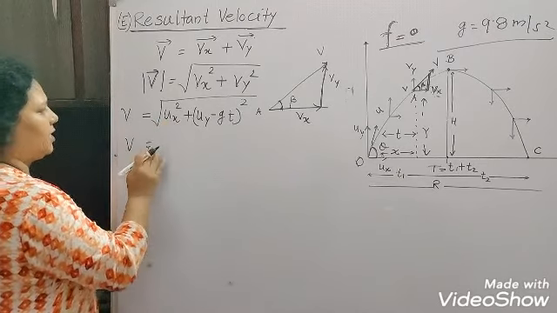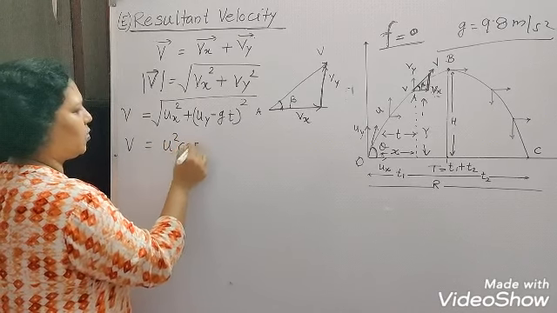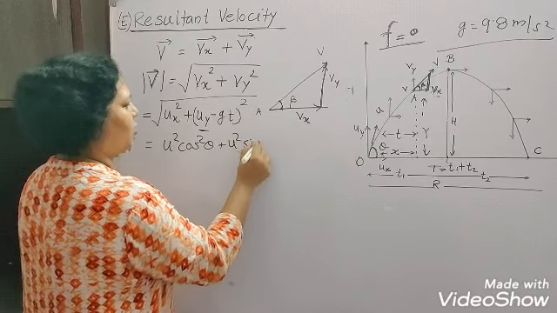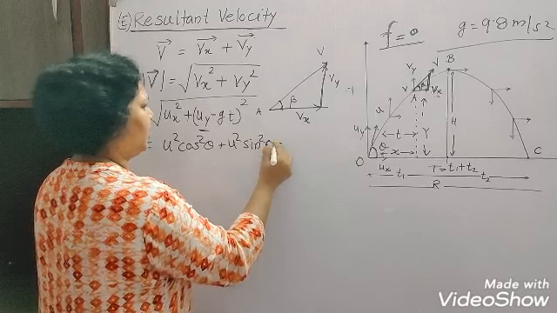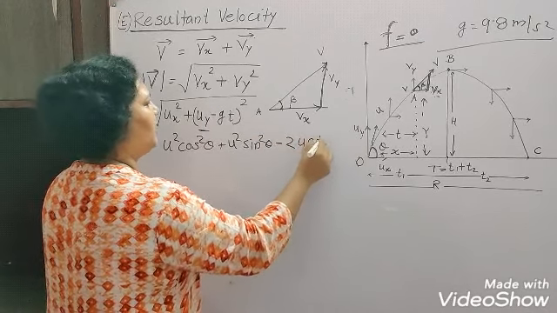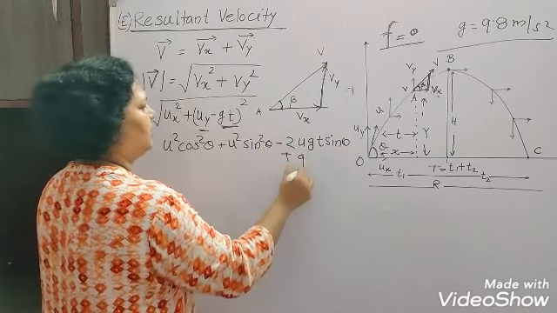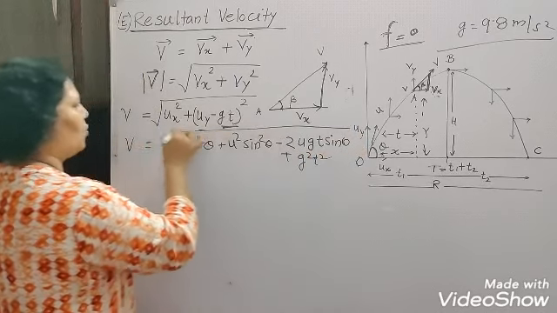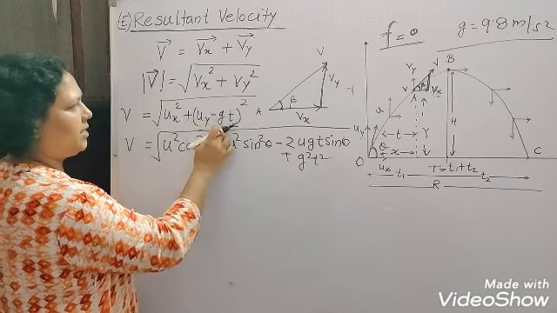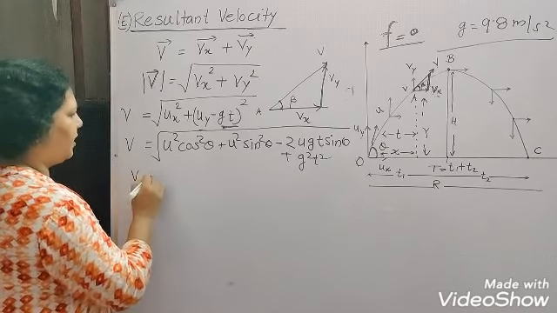Now ux is actually u cos theta, so this is u square cos square theta, and this one is u square sin square theta, minus 2u gt sin theta, and the last term is g square t square, all under a root, okay. We have just applied the identity for (a minus b) whole square and split it into these terms. So v is equal to what?